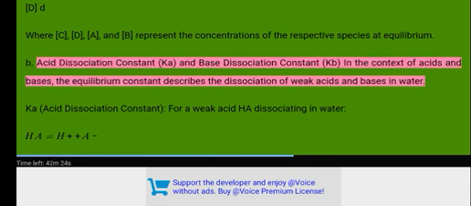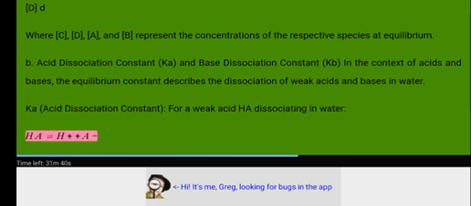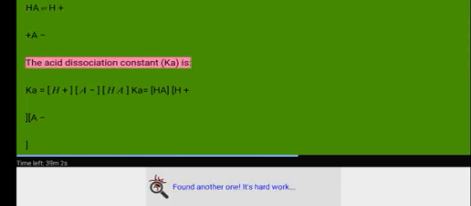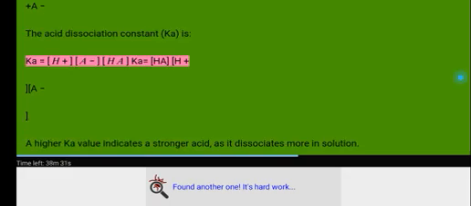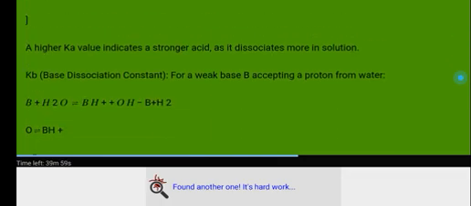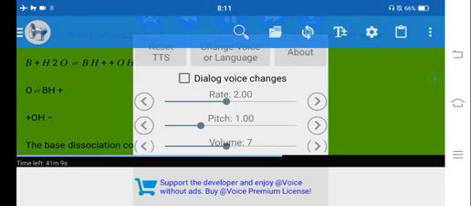B. Acid dissociation constant Ka and base dissociation constant Kb. In the context of acids and bases, the equilibrium constant describes the dissociation of weak acids and bases in water. Ka, the acid dissociation constant, for a weak acid HA dissociating in water: HA ⇌ H+ + A-. The acid dissociation constant Ka is Ka = [H+][A-]/[HA]. A higher Ka value indicates a stronger acid, as it dissociates more in solution.